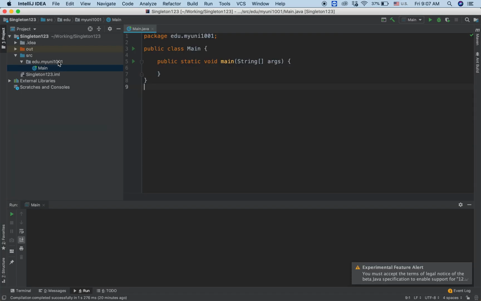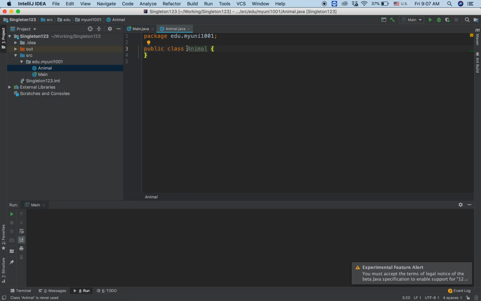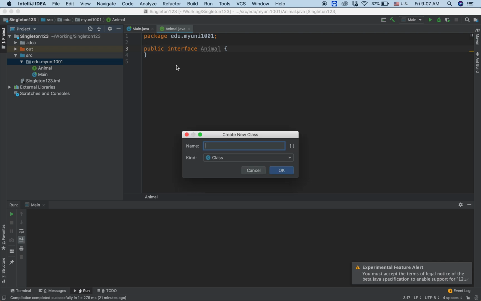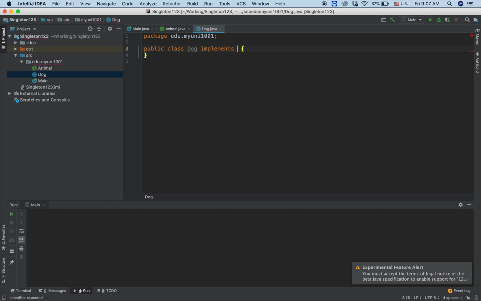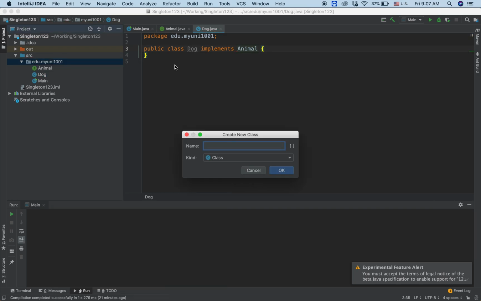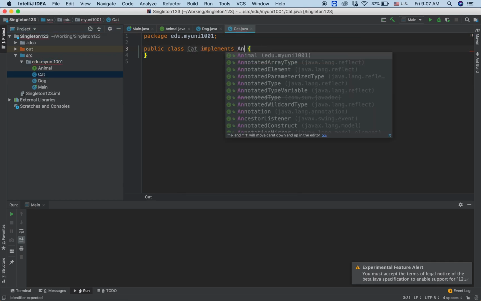So in this project, we will create a new interface. Let's say Animal. So Animal is an interface. In this interface, we will have two concrete classes, let's say Dog. This Dog will implement the Animal interface. And we have another class that implements the Animal interface called Cat.